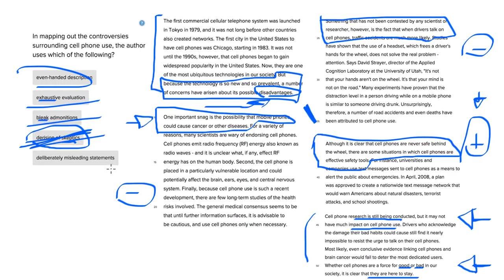Deliberately misleading statements. The author of the passage isn't trying to mislead. They're just saying some people have one opinion, other people have another opinion. They don't want you to believe either one necessarily. They're just letting the reader know that there are different opinions to be had. So the best answer here is even-handed description. I hope that it's clear why A was the correct answer. Happy prepping.